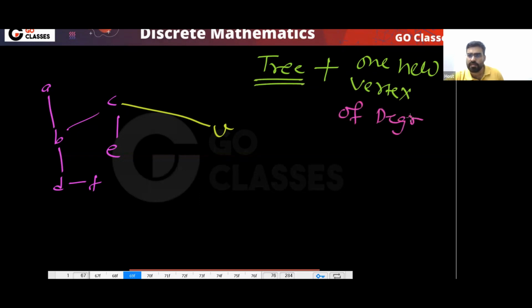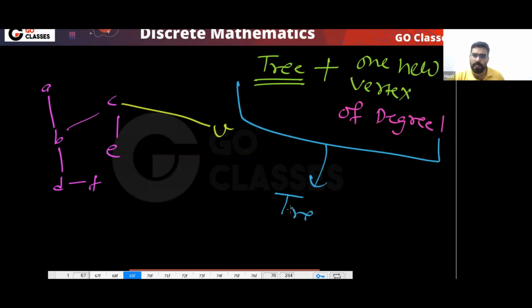I can say this: one new vertex of degree 1. This implies again a tree. Yes or no? Another new tree you will get. So a tree plus one new vertex of degree 1 gives a tree again.